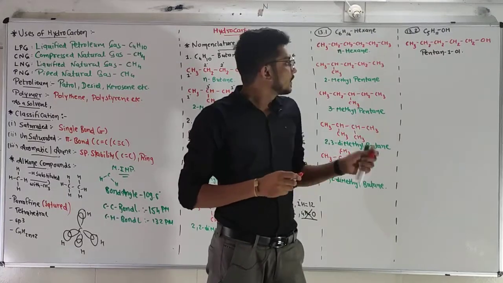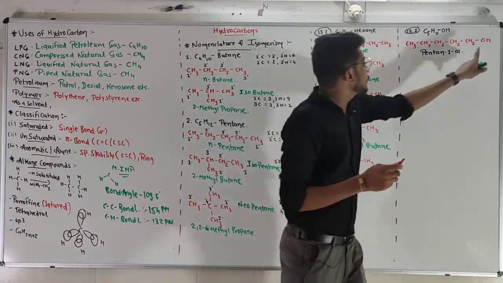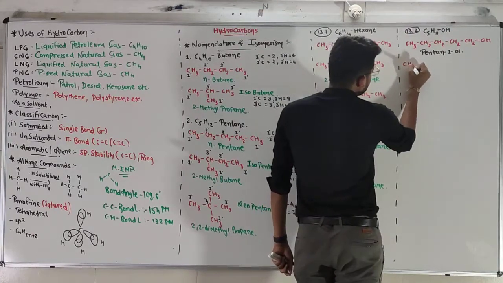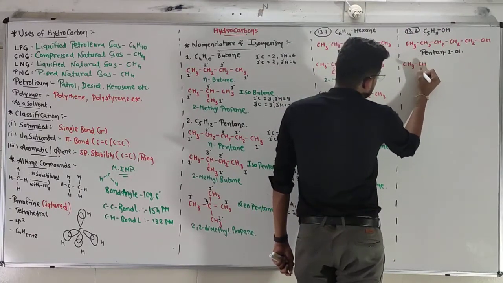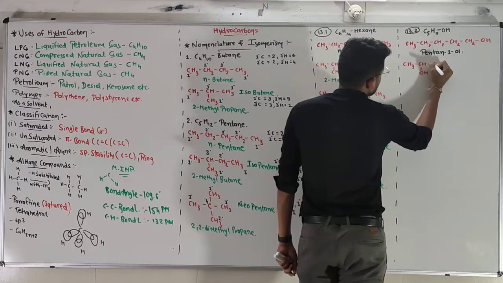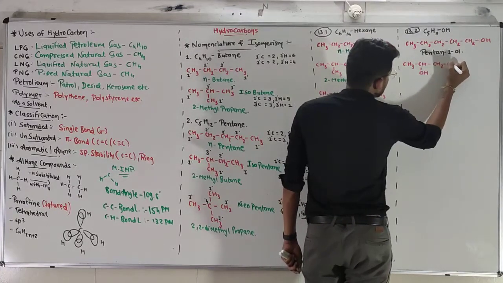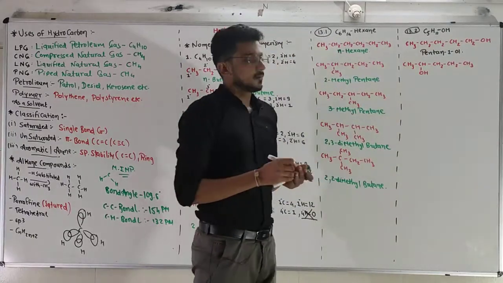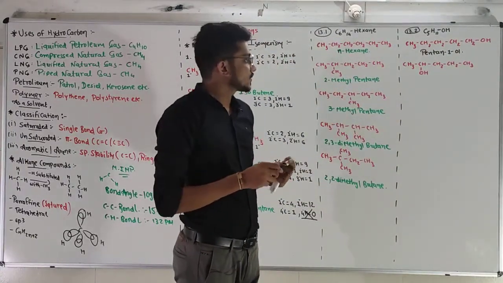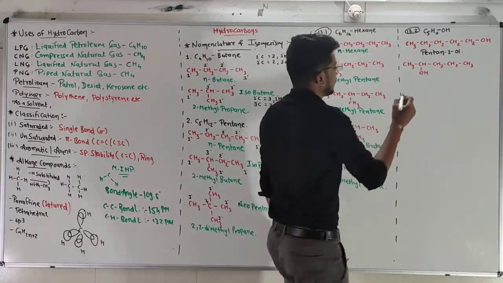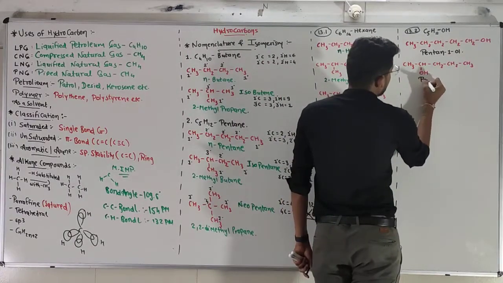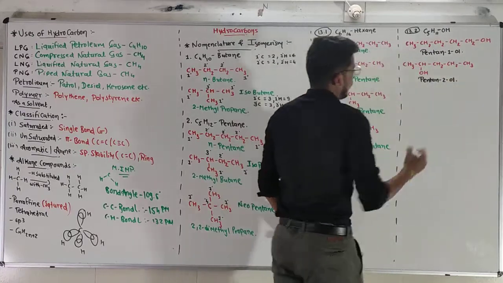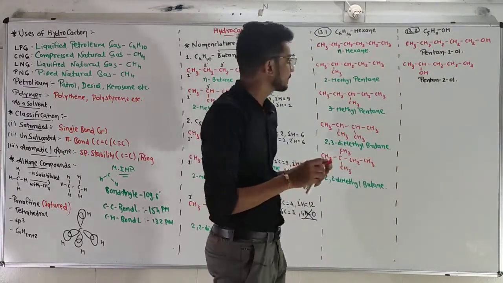Okay. Now change the position of OH. So CH3, CH, OH, CH2, CH2, CH3. Position of OH has been changed to the second carbon. That's why the name will be pentan-2-ol. Again change the position.